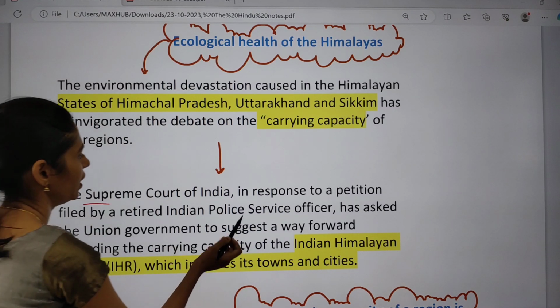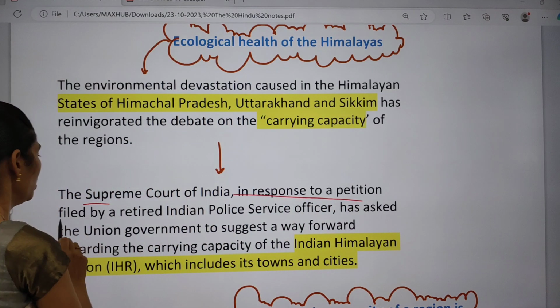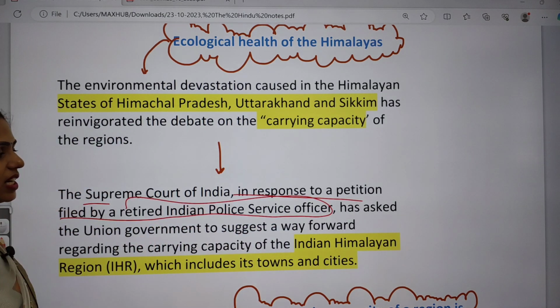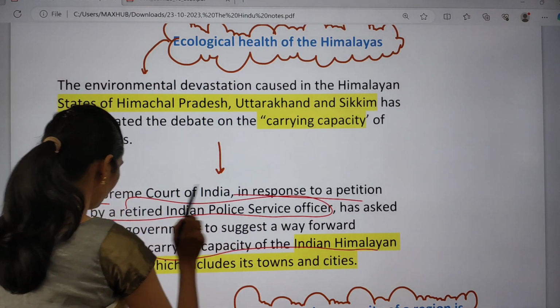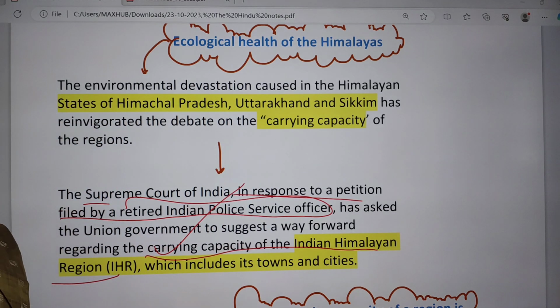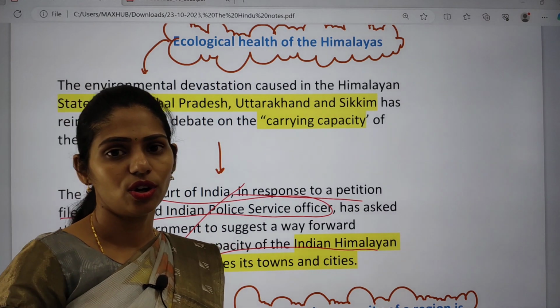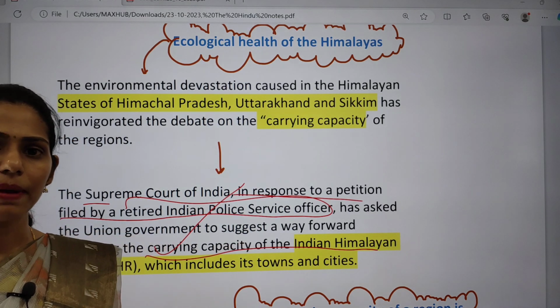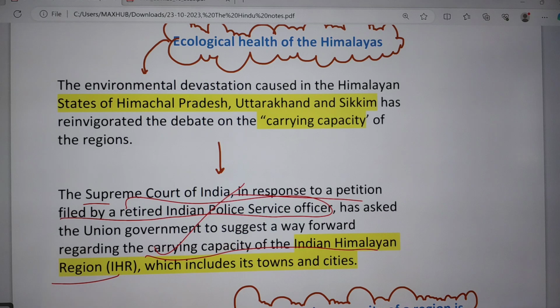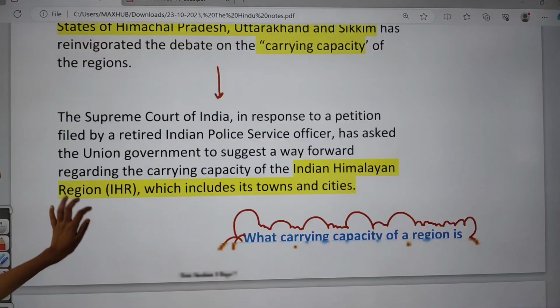The Supreme Court of India, in response to a petition filed by a retired IPS officer, asked about the carrying capacity of the Indian Himalayan region, whether we have any data regarding this carrying capacity or not, and what if the carrying capacity is exceeded. This was raised by the IPS officer in his petition.